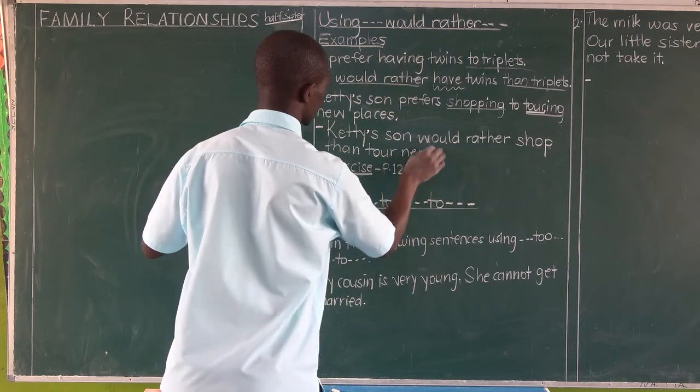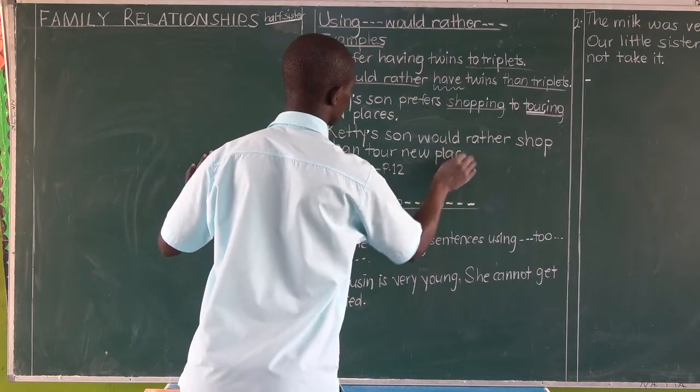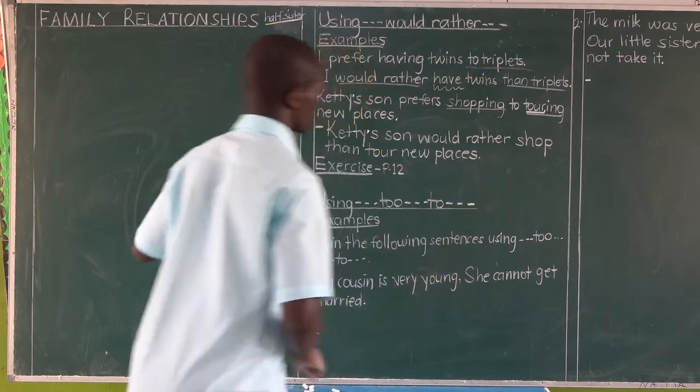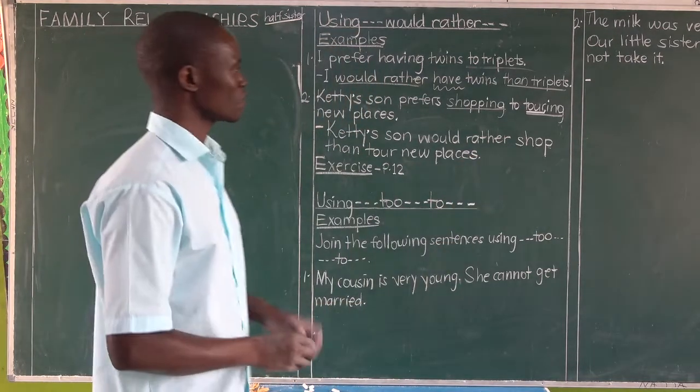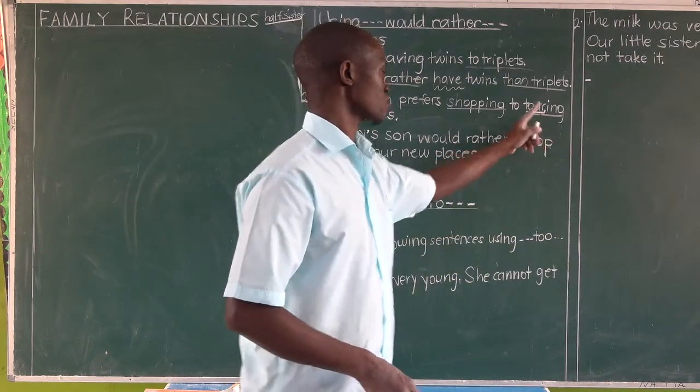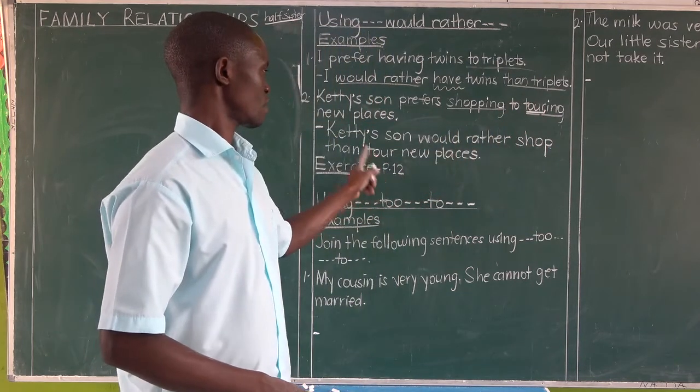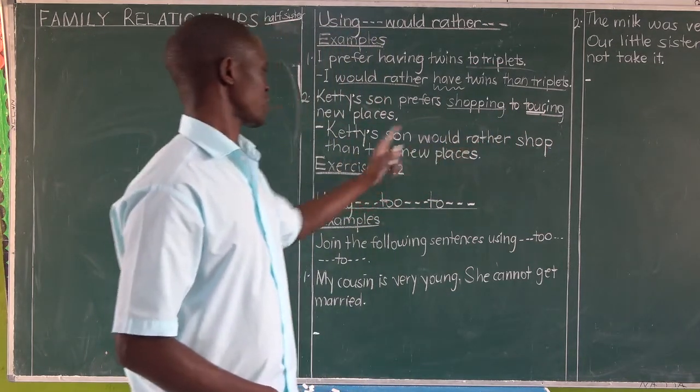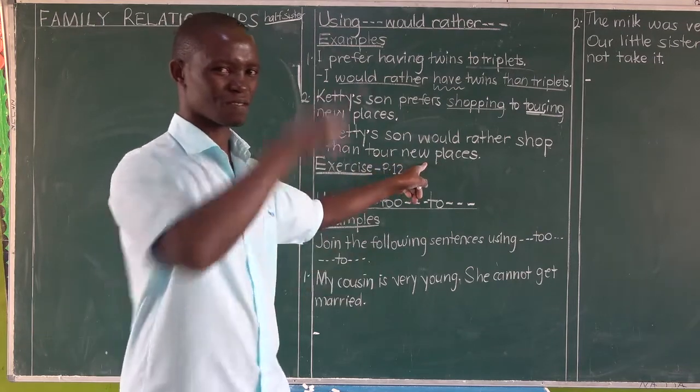What do you do if you want to fail? If you want to fail, shift this word and place it here. Katie's son would rather shop than tour new places.